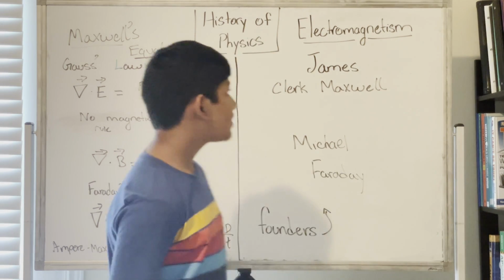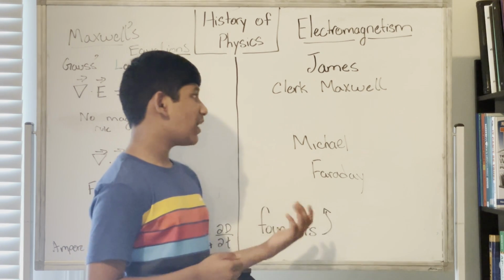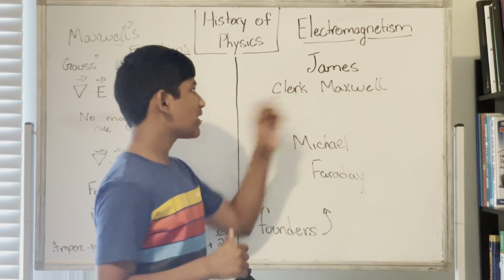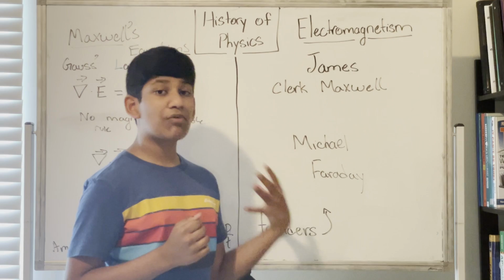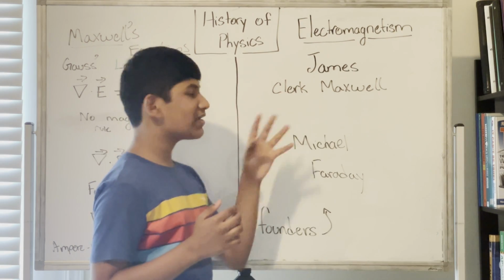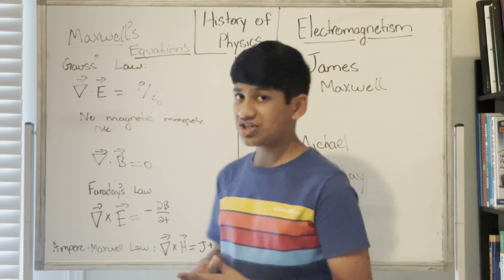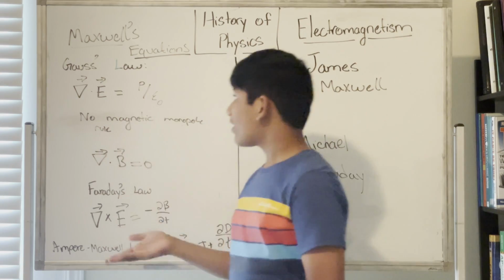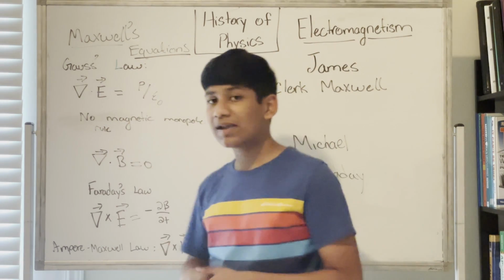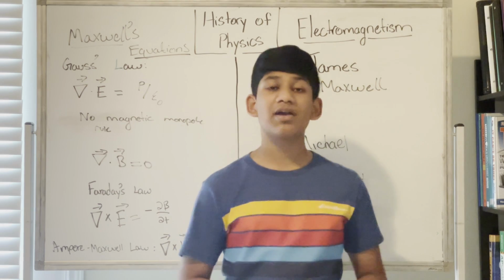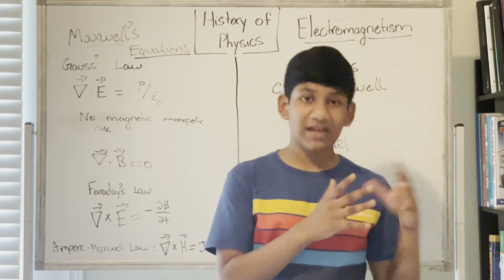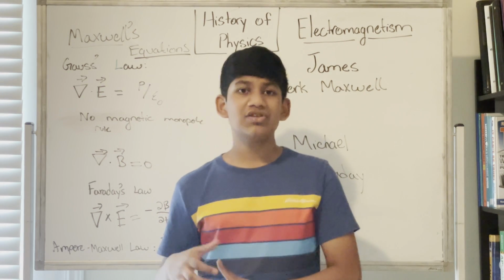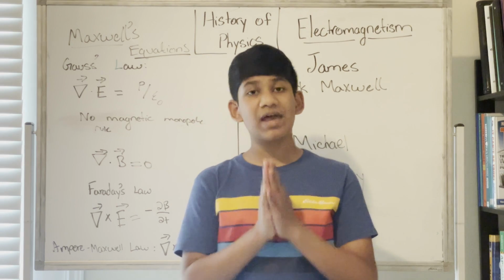After that, we talked about the two founders of electromagnetism: Michael Faraday, who had little education but contributed a lot to science and popularized experimentation in physics, and James Clerk Maxwell, who's a mathematical prodigy and specialized in vector calculus and formulated Maxwell's equations, which are famous for electromagnetism. After that, we talked a little bit about what mathematics they involve and how mathematically intensive they are. Last but not least, we talked about electromagnetism's byproducts in physics itself. And we also talked about electromagnetism's byproducts in technologies. So electromagnetism is essentially very useful and very important.